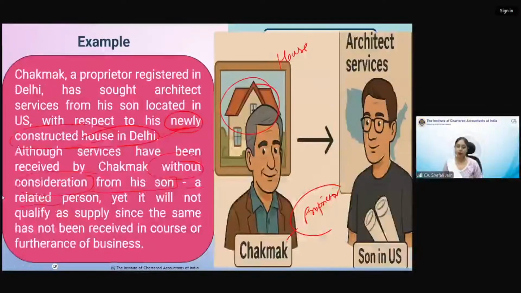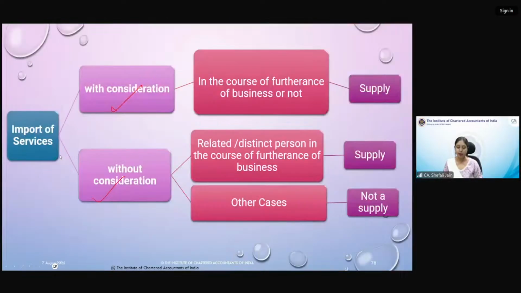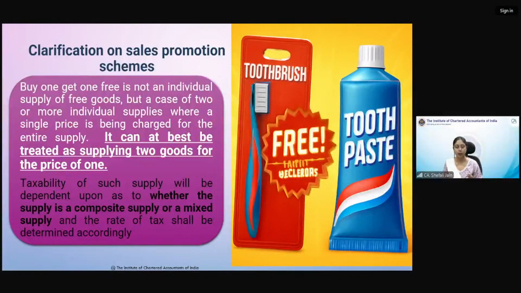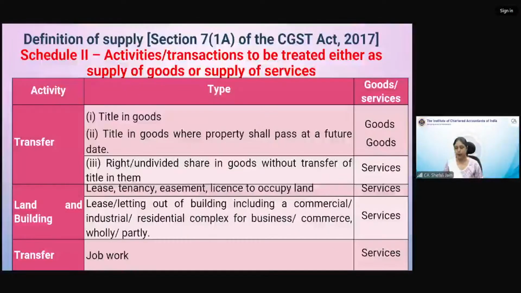With this, we come to an end of schedule 1. Only related persons definition is left. We'll be doing it. And quickly, let us do these two clarifications, but you will be understanding these clarifications better once you do the composite and mixed supply concept. Buy one, get one free, we'll do it after composite and mixed supply only. That would be better. We can take it afterwards.